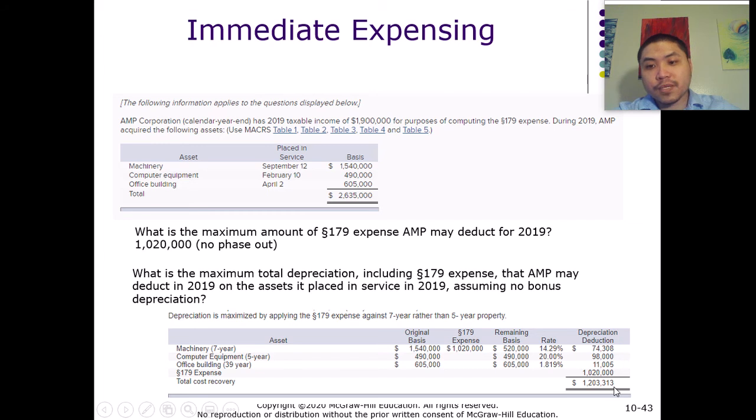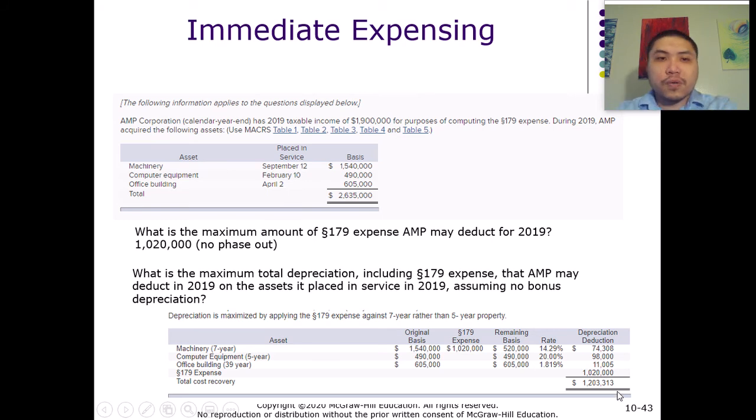$1,203,313. So remember, we have to add back the amount of expense that we already took out from the basis of the machine. Remember that step. All right. Because we want to calculate the total expense, on top of whatever MACRS depreciation that we use, we want to expense this much of expenditure as well. That gives us more deduction, so that's why we have to add it back.